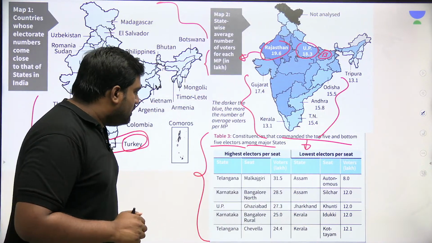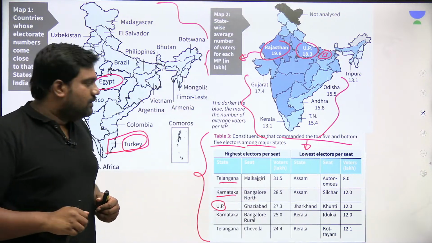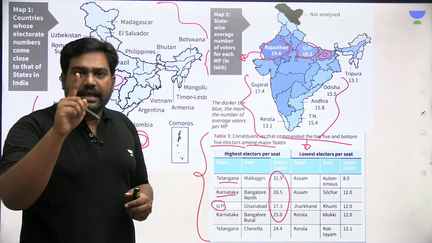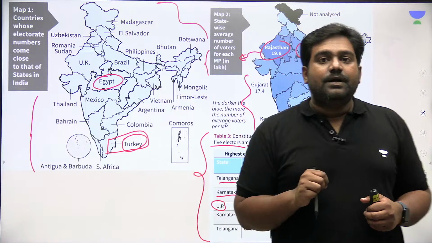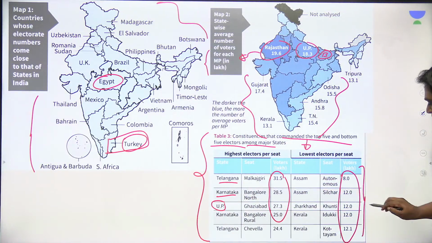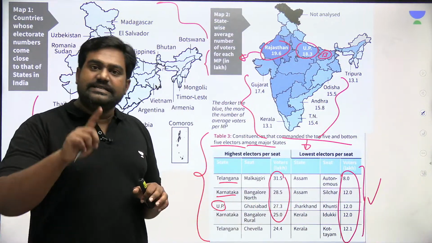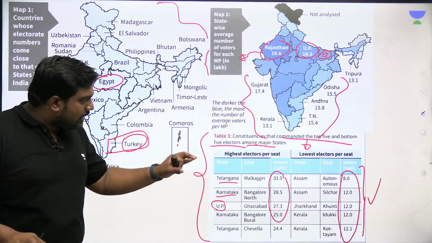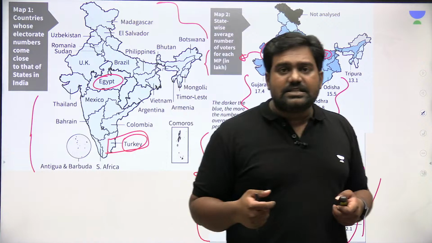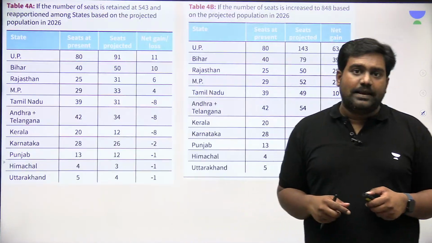For example, in certain constituencies in UP, Karnataka, Telangana, there are 2.5 to 3 million voters electing one MP per seat. There are constituencies where the number of voters in that constituency is less than 1 million. 8 to 12 lakh population is electing one MP. So look at the regional variation, the state to state variation, which of course has an impact on India's electoral future, on the federal future of India as well.